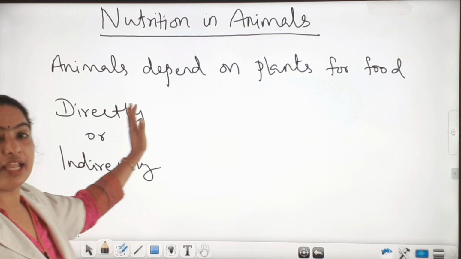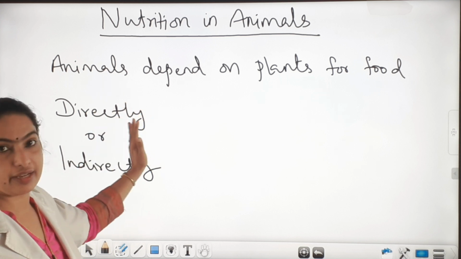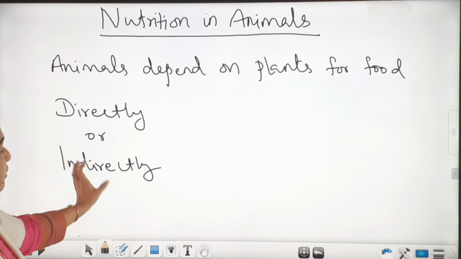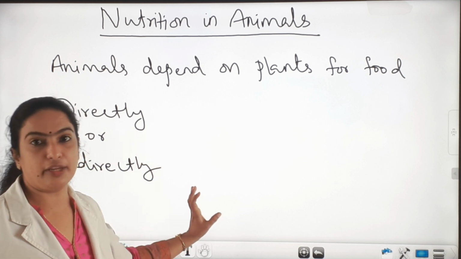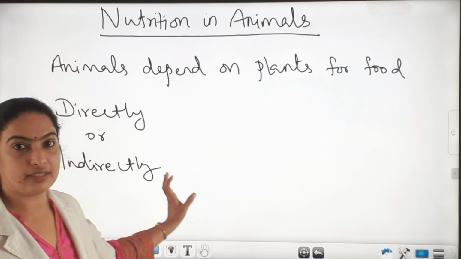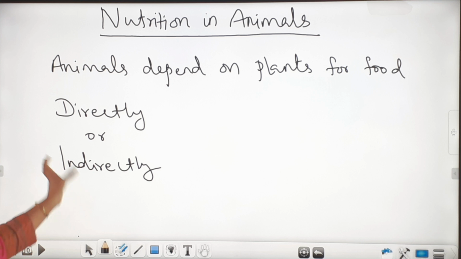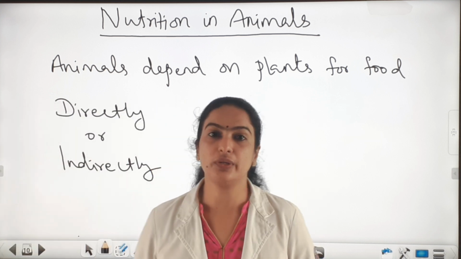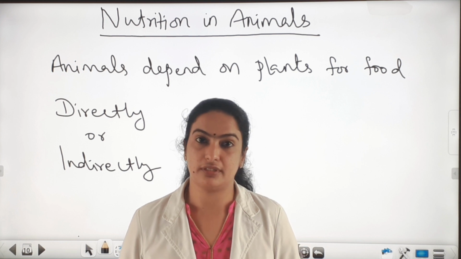Directly means the animals which are eating plants. Indirectly means the animals which are eating other animals or other plant eating animals. Is it clear? The animals which are eating plant eating animals, that means they are indirectly depending on plants for their food.